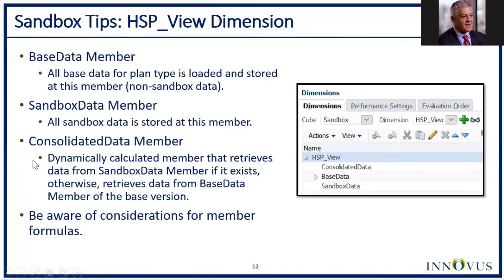It's calculated on the fly as users retrieve the data. It will look to see if there's data in the sandbox member, and if it exists, retrieve it. Otherwise, pull from the base data member. And that allows you to do analytics when comparing different sandbox results, okay?